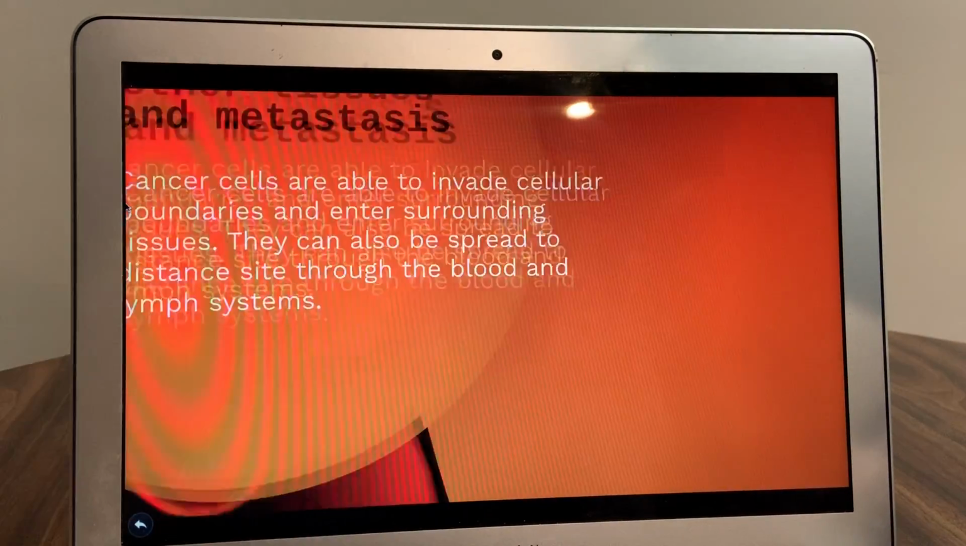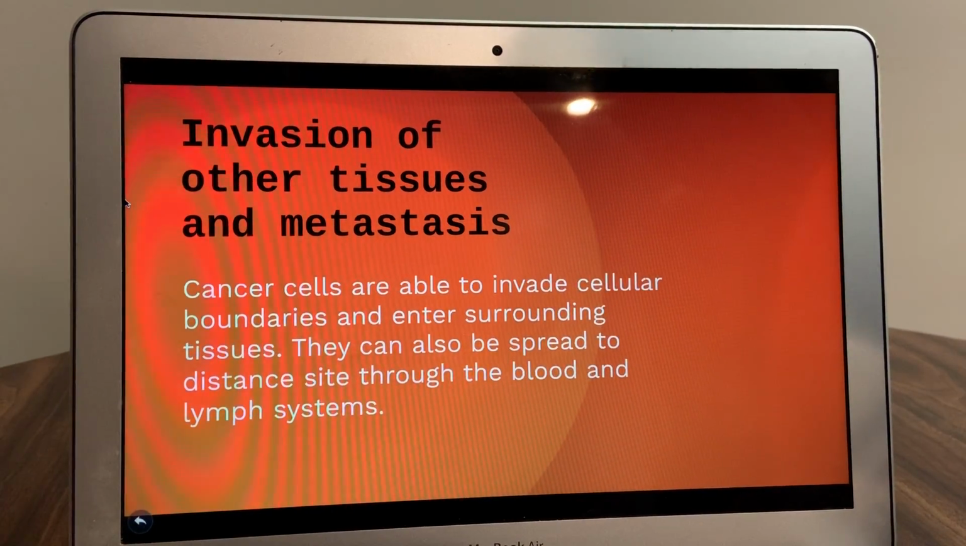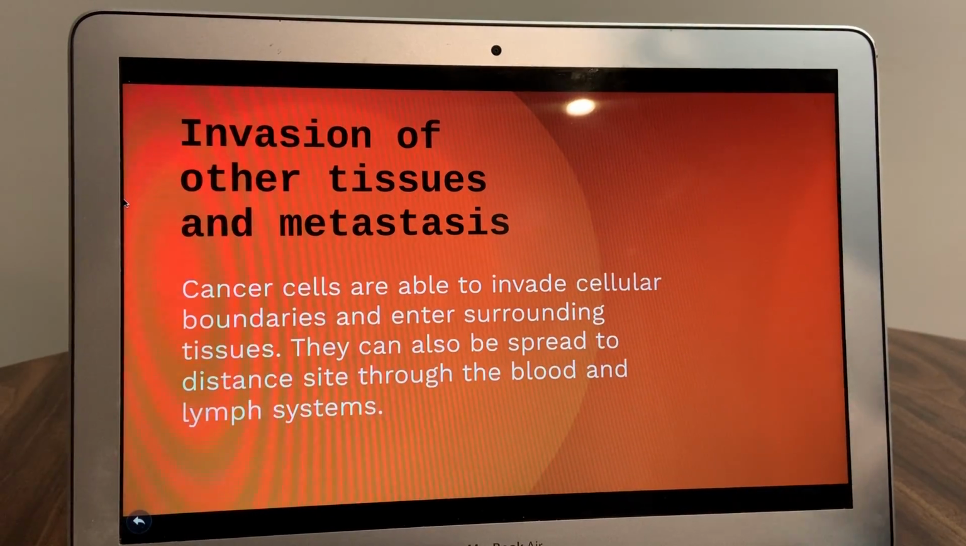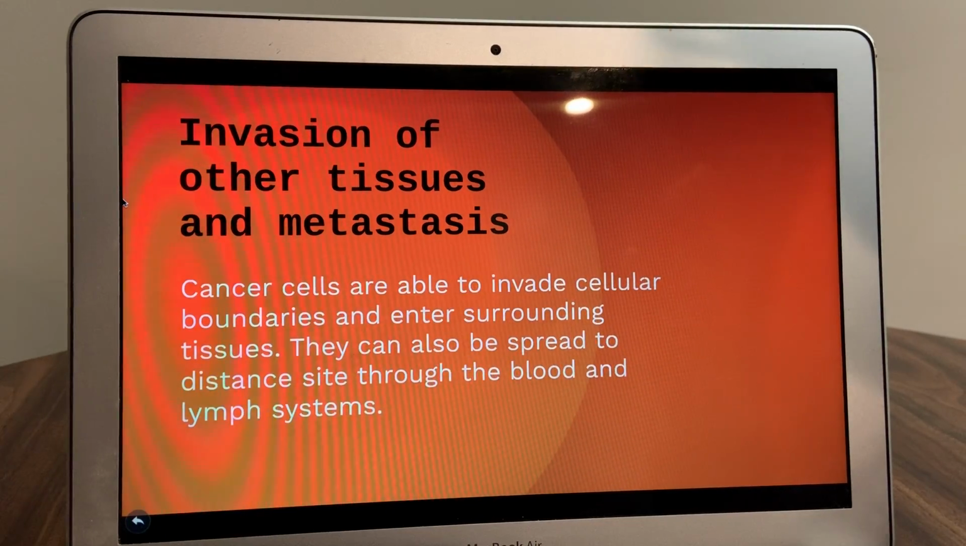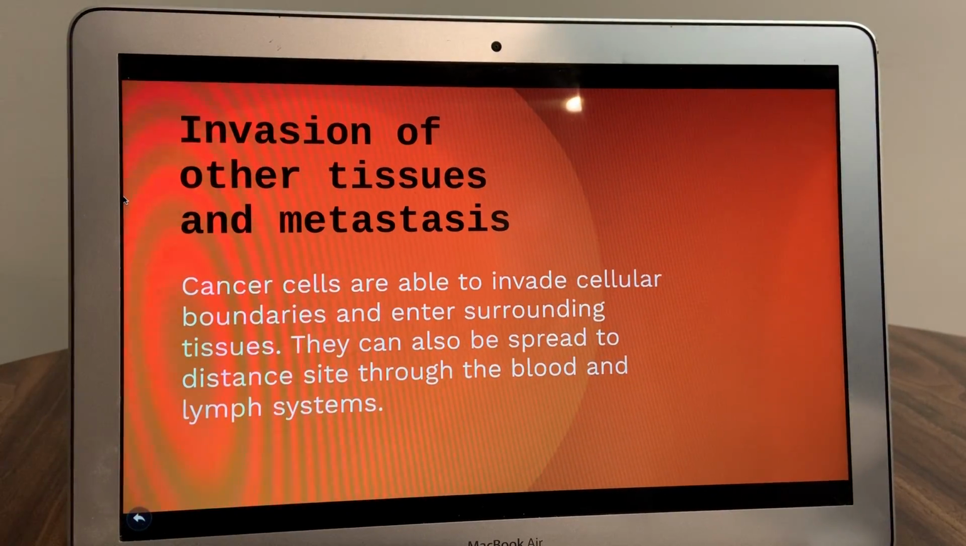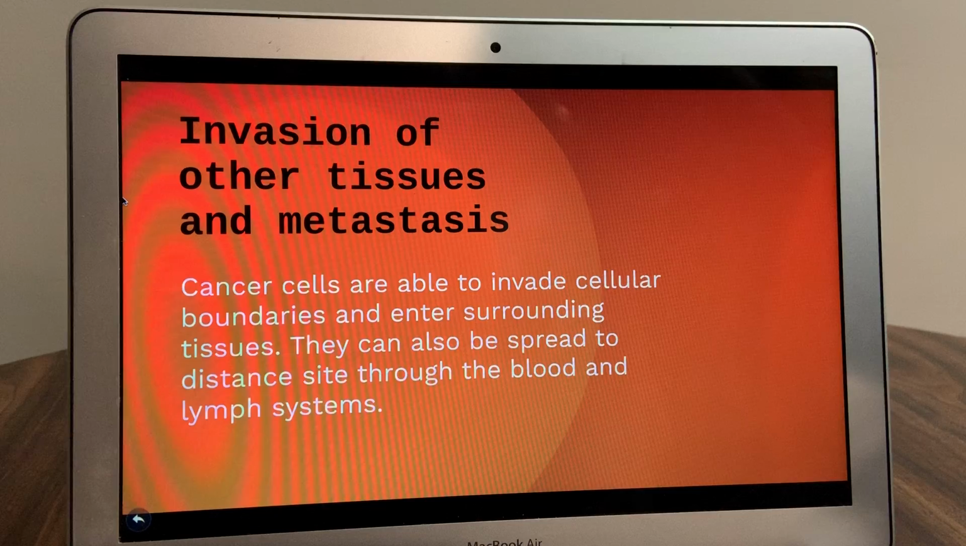A regulatory function for proliferation for normal cells is contact inhibition. This means that cells do not invade the boundaries or territories of surrounding cells. Cancer cells are characterized by the loss of contact inhibition, which allows them to invade cellular boundaries and grow on top of or between normal cells.